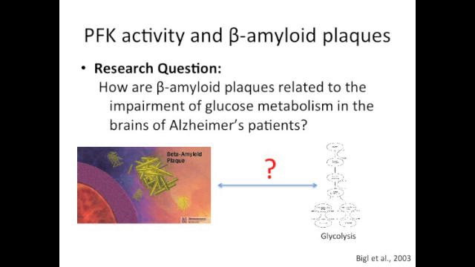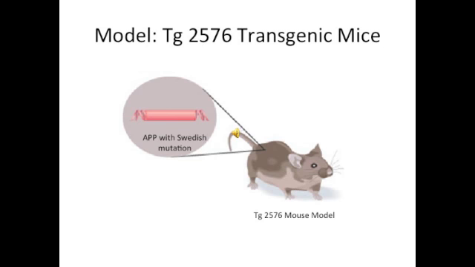Next, Bigl and colleagues addressed the question of whether the formation and deposition of beta-amyloid plaques, another hallmark of Alzheimer's disease, is related to impairment of glucose metabolism in the brains of Alzheimer's patients. Transgenic mice that exhibited progressive age-related deposition of beta-amyloid plaques in their brains due to the overexpression of the Swedish mutation of the human amyloid precursor protein provided an appropriate model to determine the effect of beta-amyloid plaques on the expression and activity of PFK.